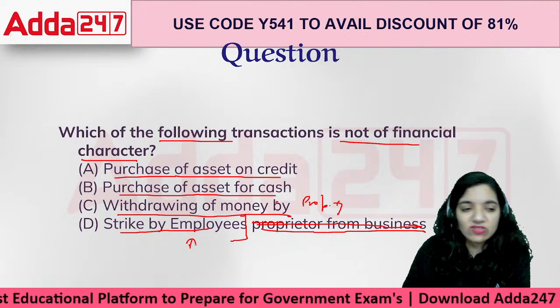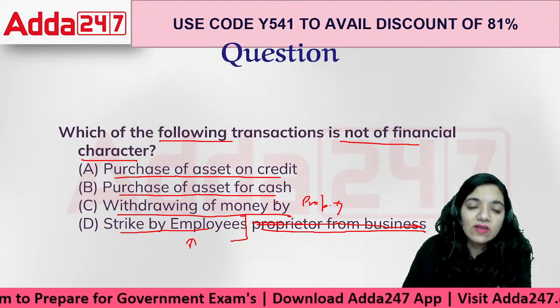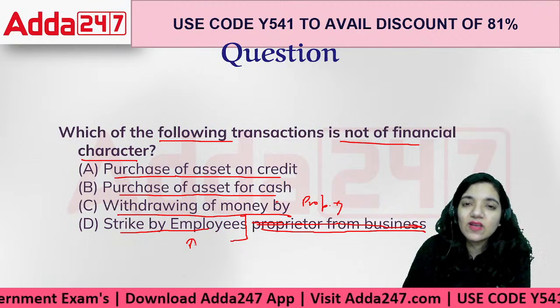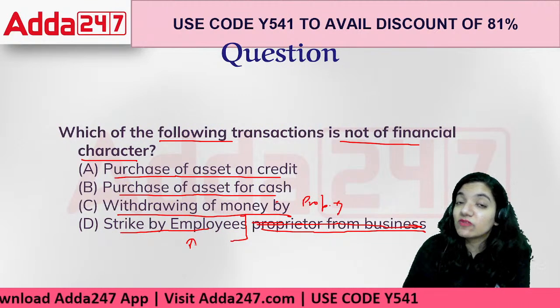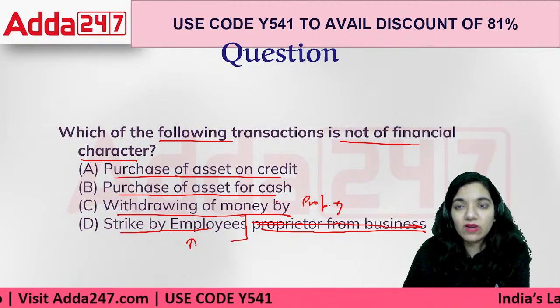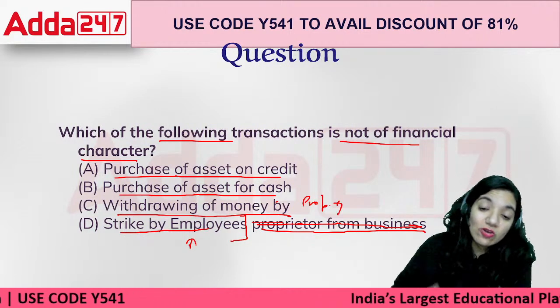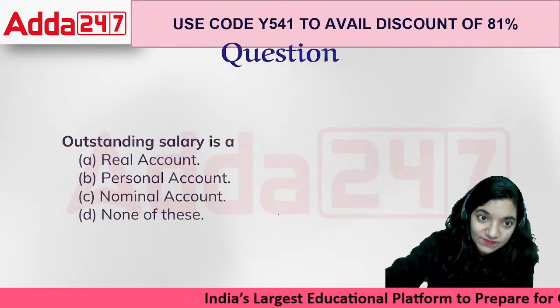If a particular person is going on strike, nothing's happening to the business now. What's happening to the business? Nothing. They're not doing anything in terms of change in the business, and this is not affecting the business at all. It can affect it, but by what amount is not certain yet. Because if the strike goes on for a longer period, then it would impact the organization. But if it doesn't, then it will not. So the correct answer is strike by employees.